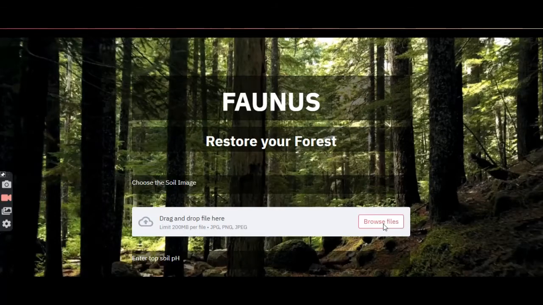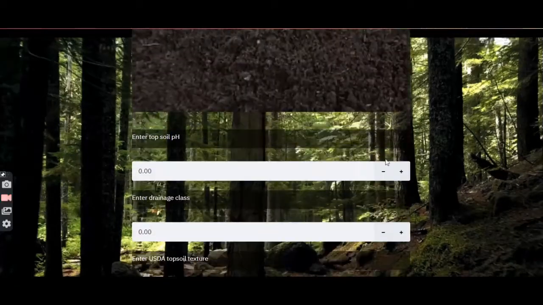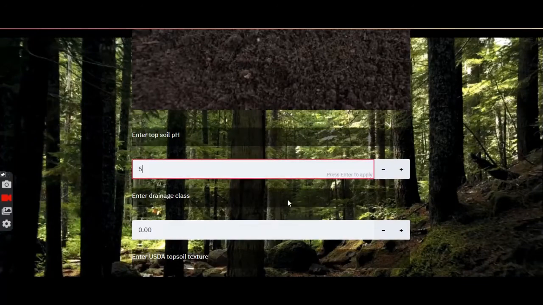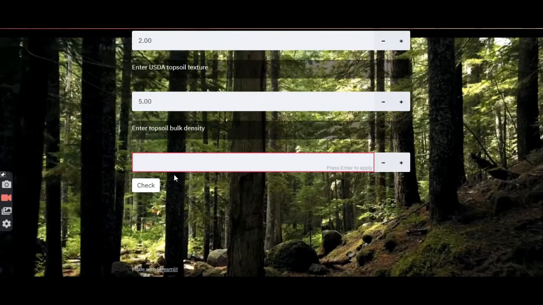So here you can just browse the files and upload any image of the soil. Like I uploaded the image of the soil, and by entering various parameters, I can just enter the pH of the soil, the drainage class of the soil, the topsoil texture, the topsoil bulk density, and then I can just check what are the methods that can help us restore it.